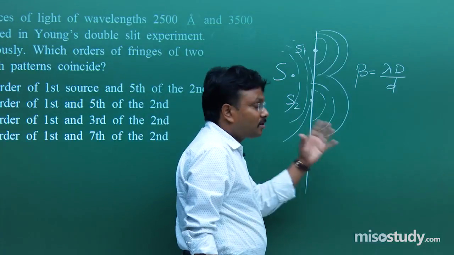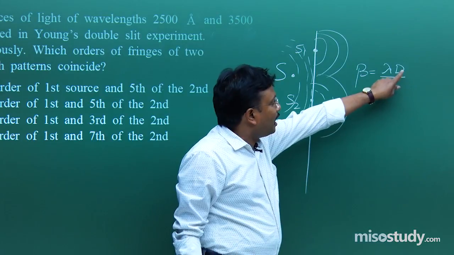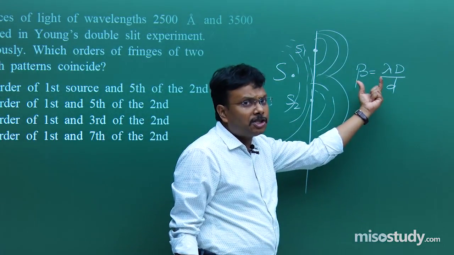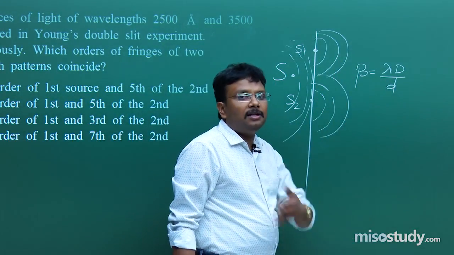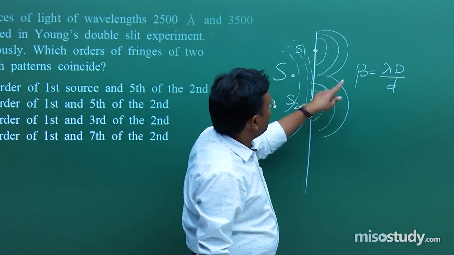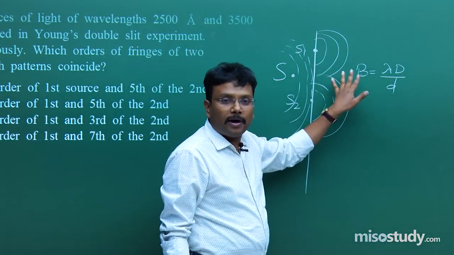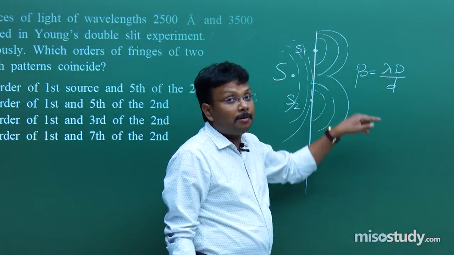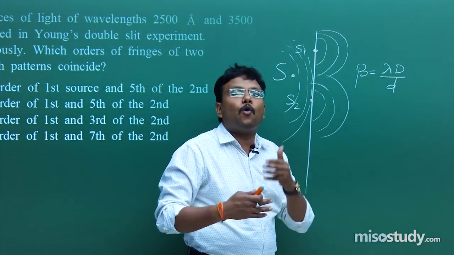Just 2 minutes back we discussed it. It means if we change lambda keeping the other two parameters fixed, obviously beta will change, fringe width will change. So if fringe width is going to change, then on the screen the pattern is also going to vary. Fine, because we are using two wavelengths. So the idea is, perform the experiment once, mark the points, then again use the other wavelength and perform the experiment, then you have to find out which one is the case of overlapping.